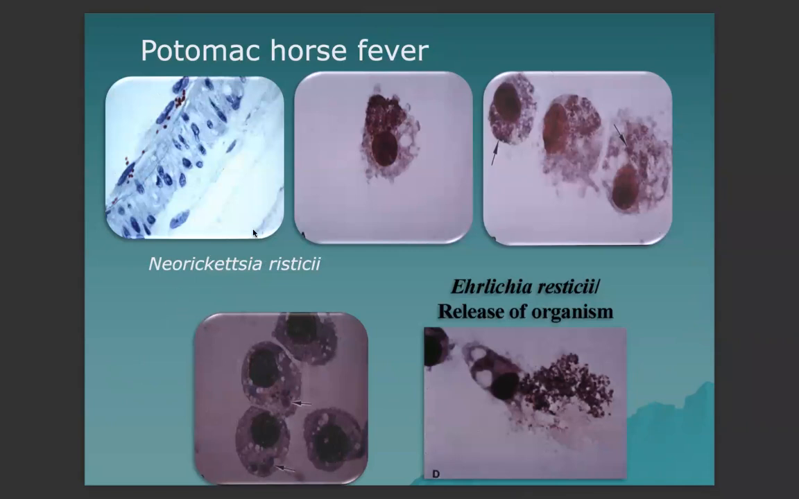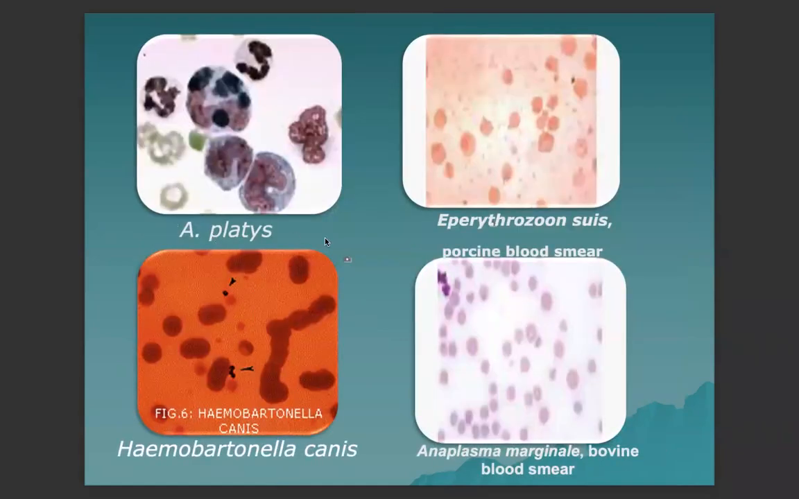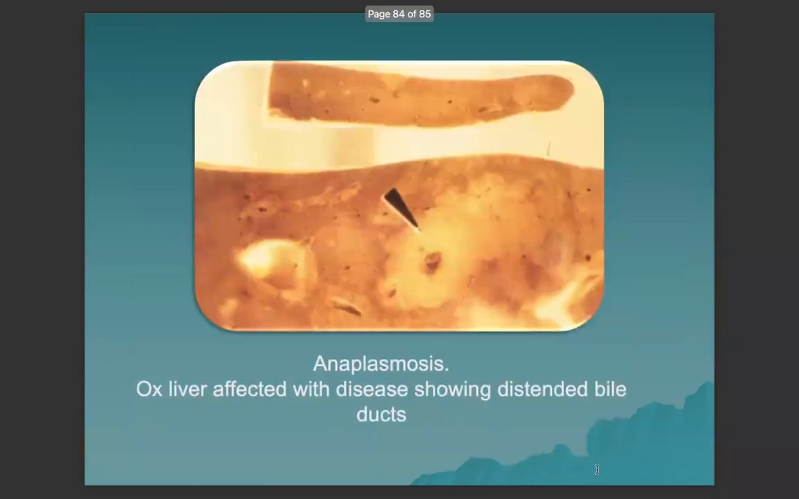This is Neorickettsia risticii, the cause of Potomac horse fever. This is Ehrlichia equi, causing equine granulocytic ehrlichiosis. This is the vector for the salmon poisoning syndrome in dogs. And the vector is a fluke, Nanophyetus salmincola. Anaplasma platys, Eperythrozoon suis, which is now named as Mycoplasma, Haemobartonella canis, and Anaplasma marginale in bovine blood smear.